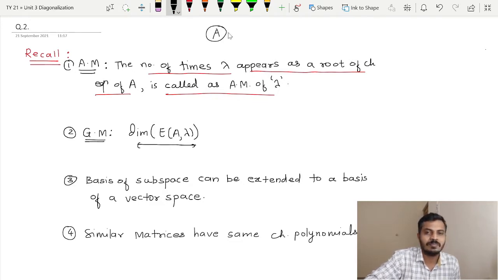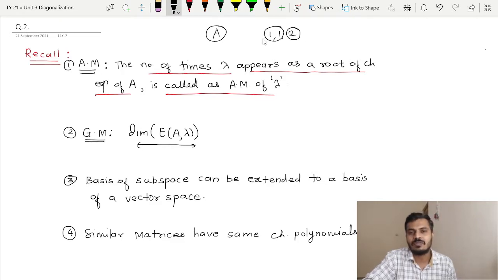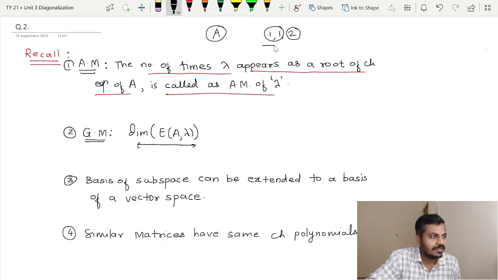Suppose you have a certain matrix A and suppose you get eigenvalues to be 1, 1, 2, then the algebraic multiplicity of the eigenvalue 1 will be 2 and the algebraic multiplicity of eigenvalue 2 will be 1. And if you think properly, since these are the roots of the characteristic equation, the factors of that characteristic equation will be (x minus 1) square and (x minus 2), right?